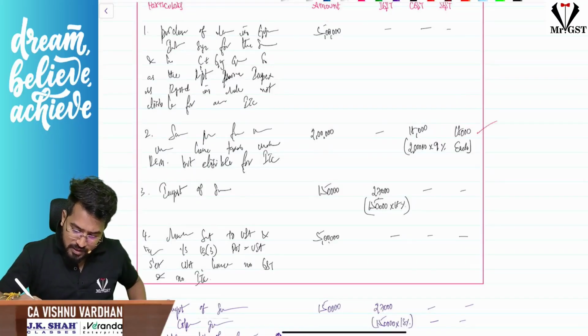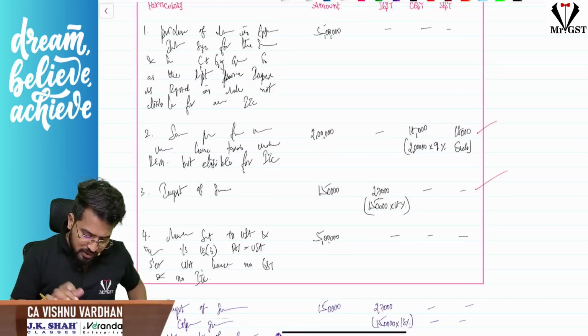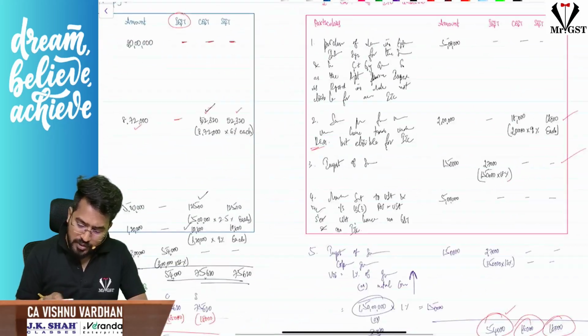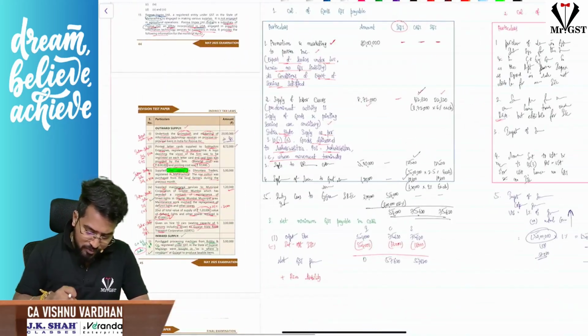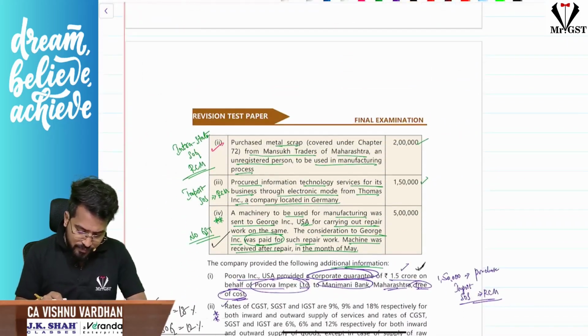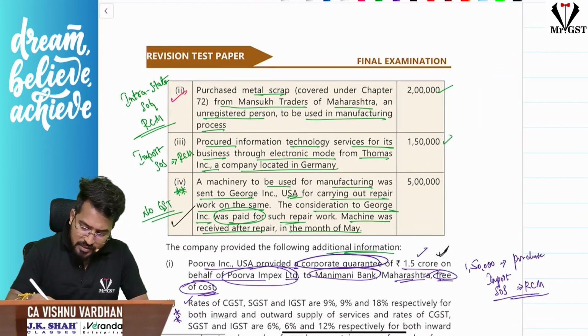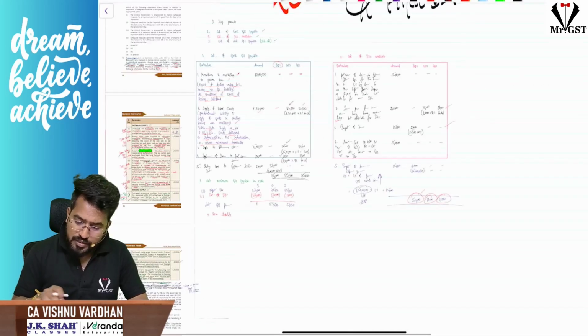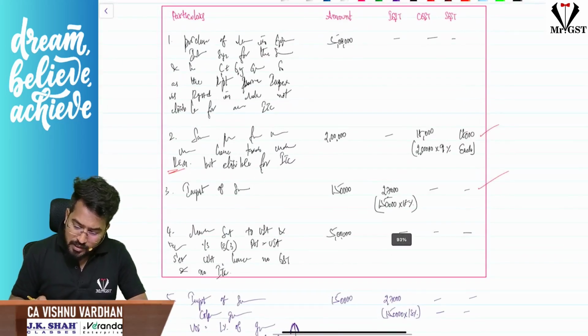Both these things are under RCM, I guess. Import of service is one, and next one is RCM. Here we have seen scrap. Okay, so let me check one more time in the question. So this one scrap is RCM, and here again import of service RCM. So both the purchases on which we have taken ITC, both are under RCM only.